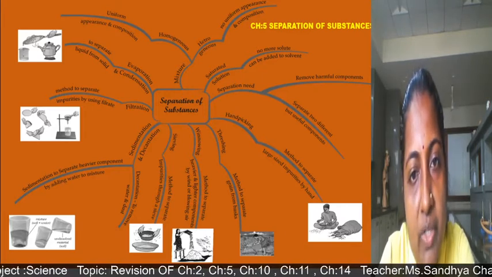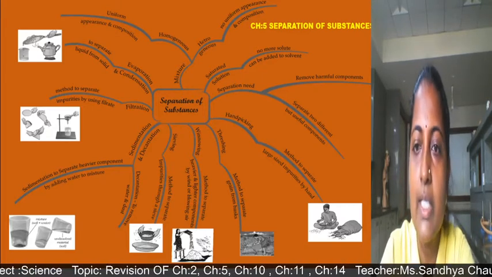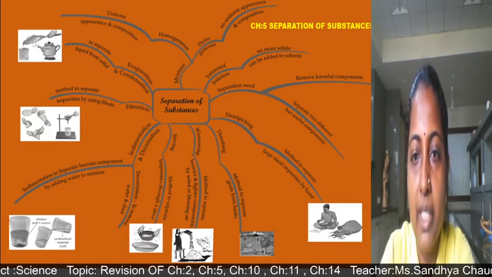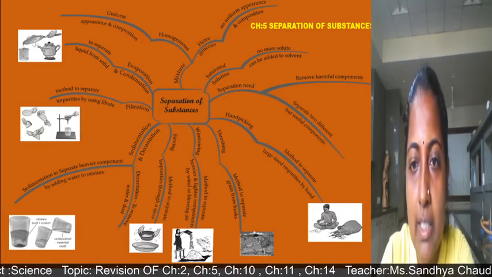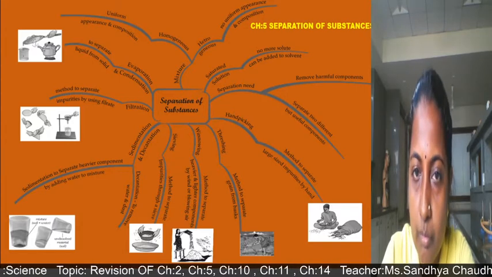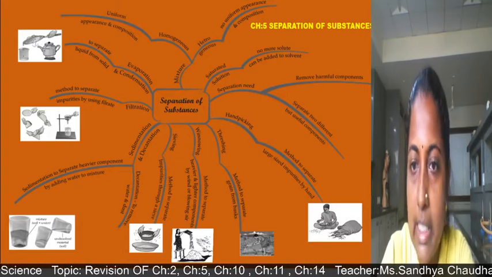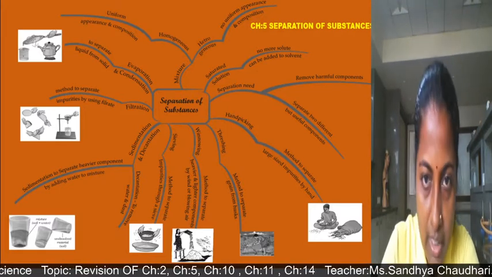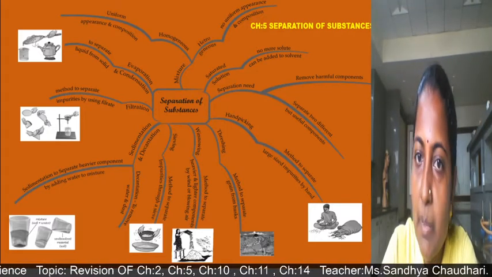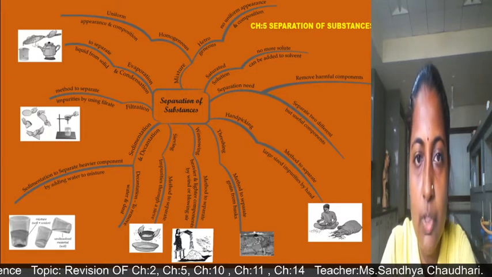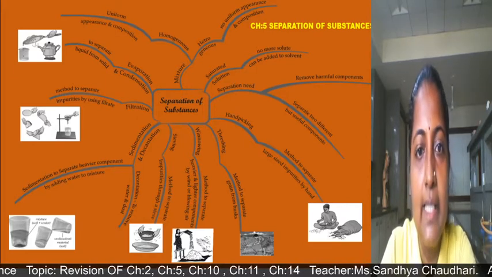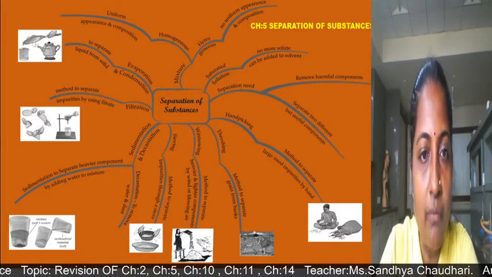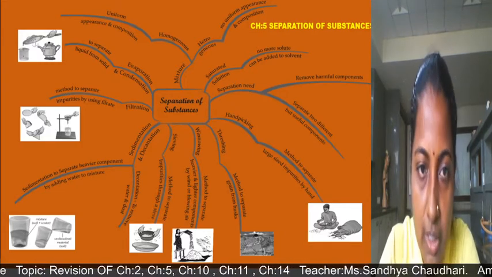Now, separate two different but useful components. For example, buttermilk and curd is there, cheese. We can separate, both are useful for us. Ghee is also useful for us and buttermilk is also useful for us. So for this purpose we are using separation techniques. Then there are different types of methods of separation.